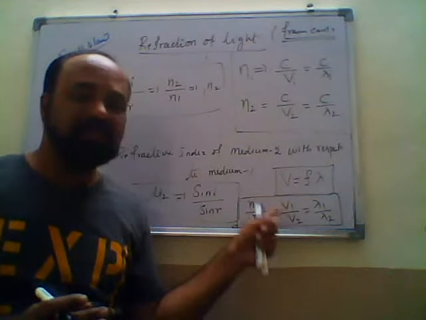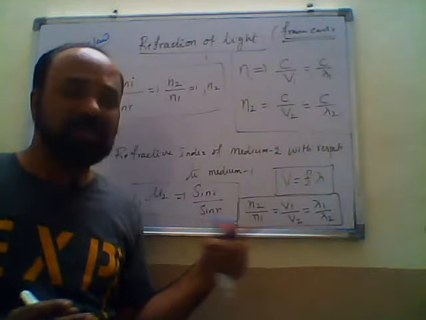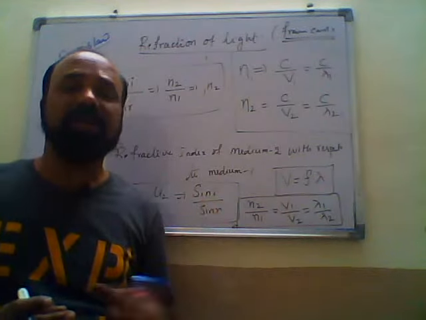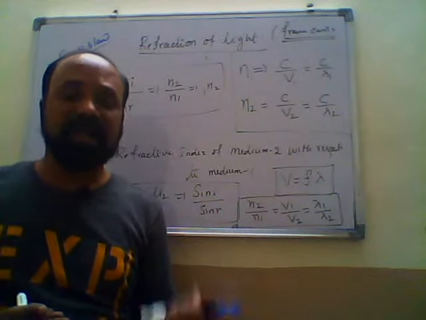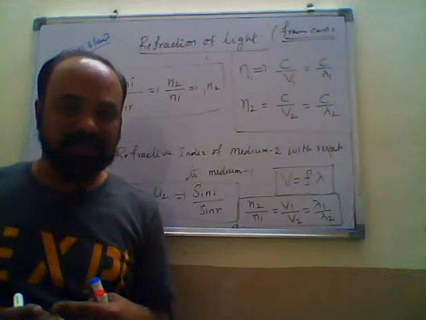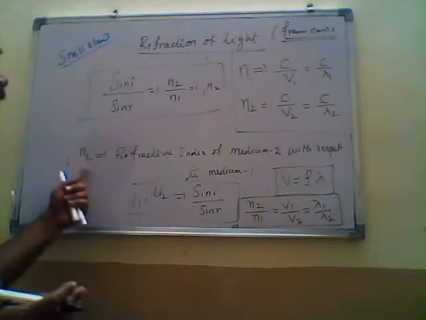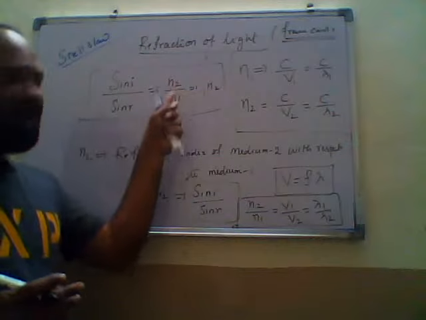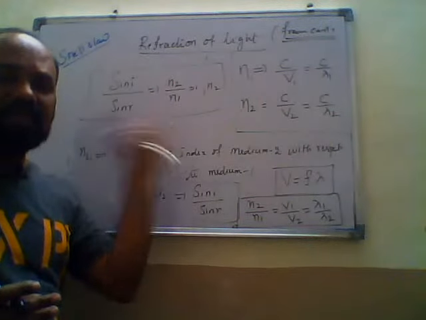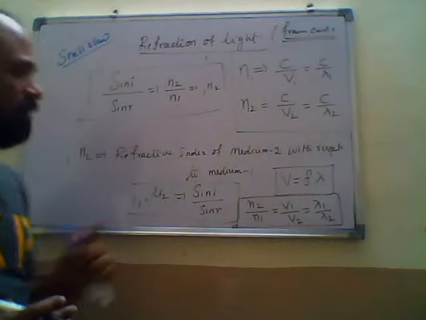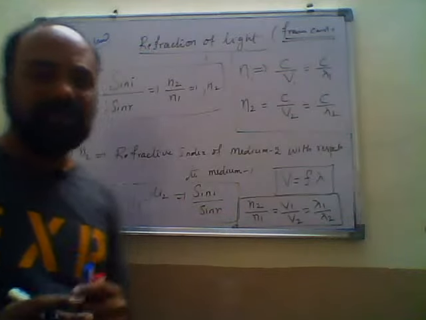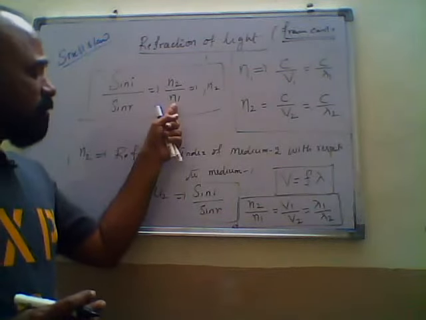Sometimes they may give speeds and ask the relative refractive index. Then we can take the speeds formula. Sometimes they will give the refractive index and ask the ratio of the angle of incidence and angle of refraction. I hope it is clear. This is the way they may ask. This is the refractive index of the second medium with respect to the first medium.